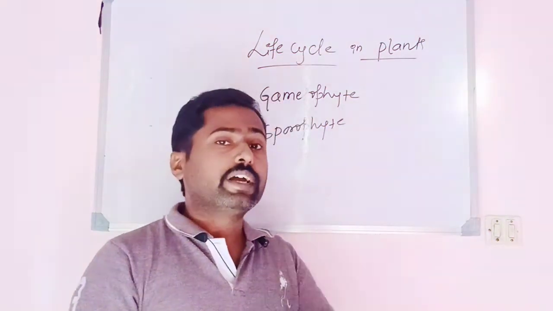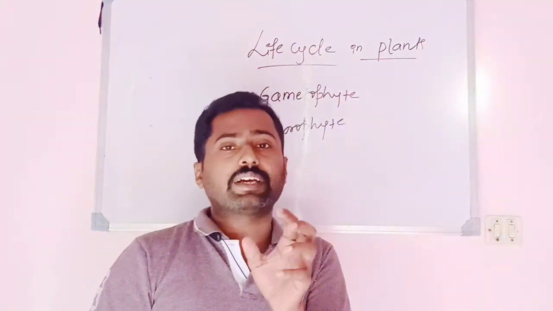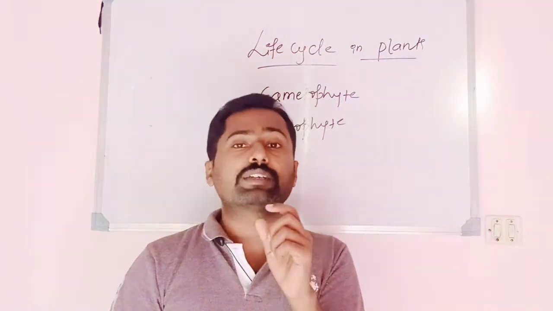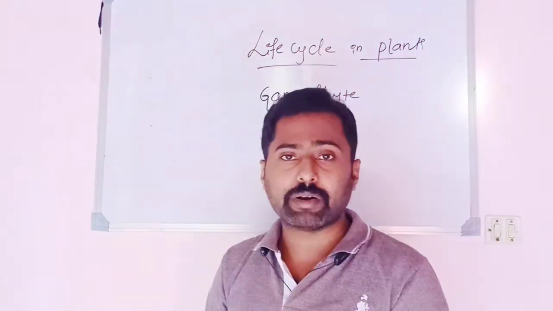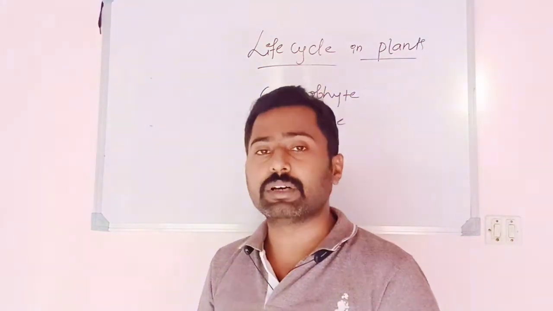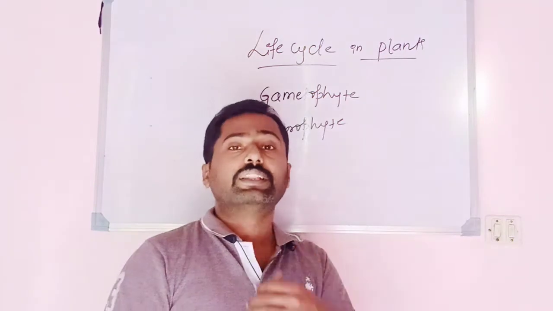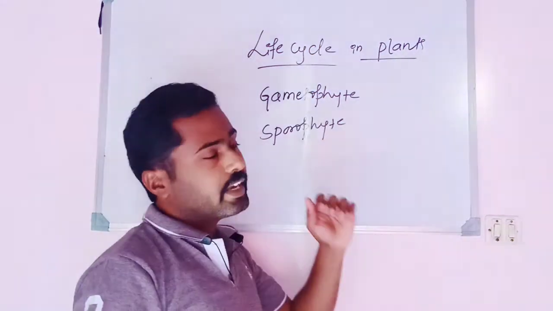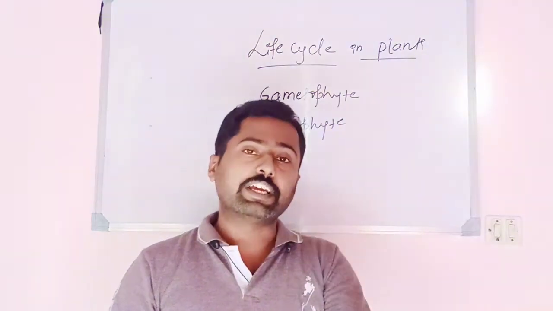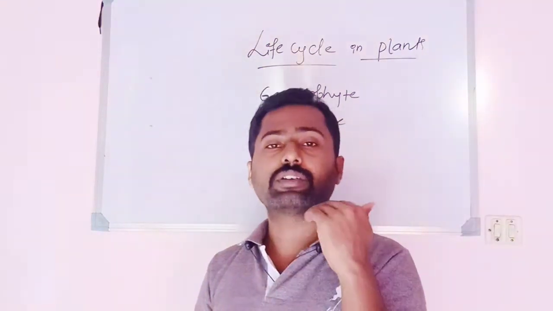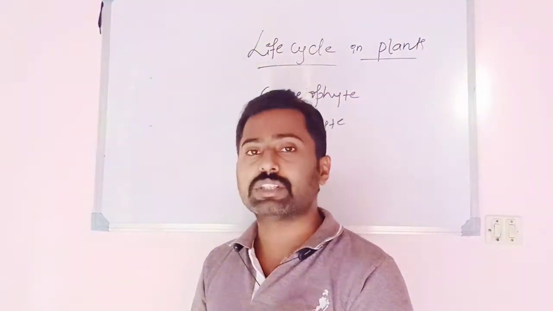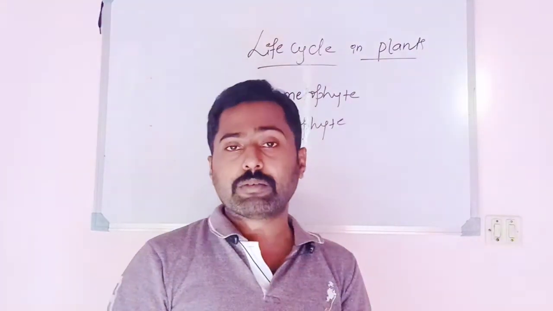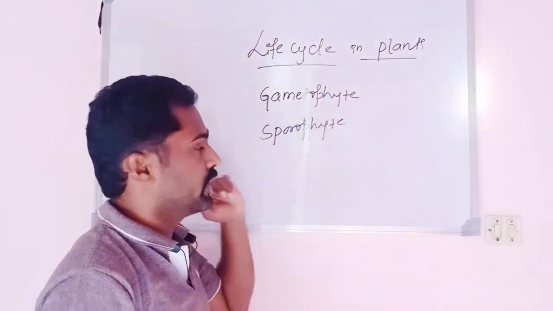Okay, in some groups of plants, taken as bryophytes, the gametophyte is the dominant plant body because it is independent, photosynthetic, and a visible or conspicuous plant body. Whereas in pteridophytes, gymnosperms and angiosperms, the sporophytic plant body is dominant, which is green, photosynthetic, independent, the dominant plant body in the life cycle, that is the sporophyte.